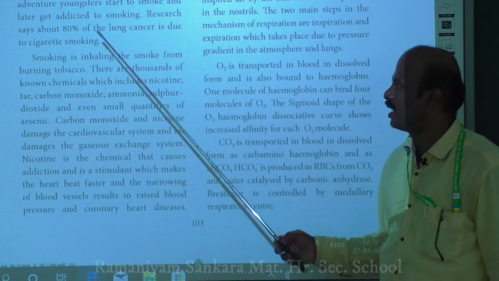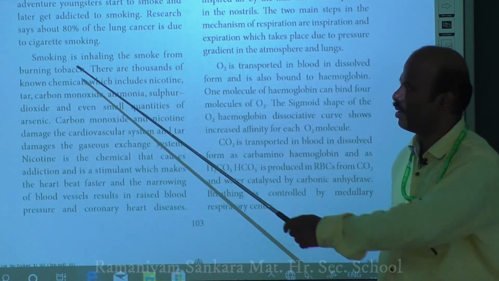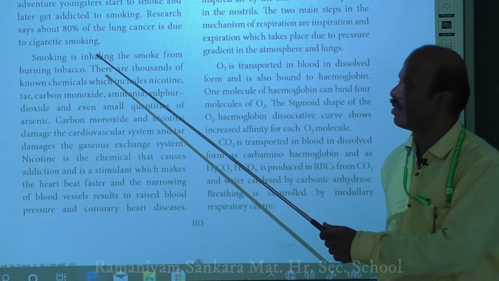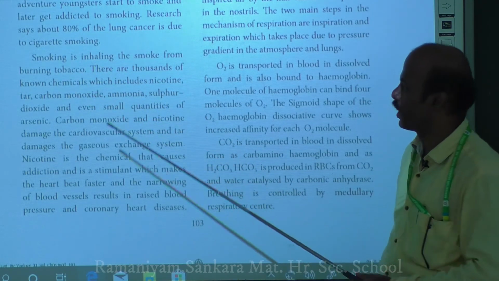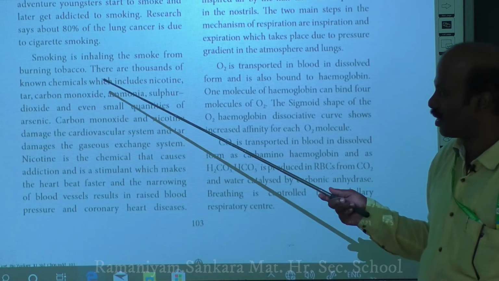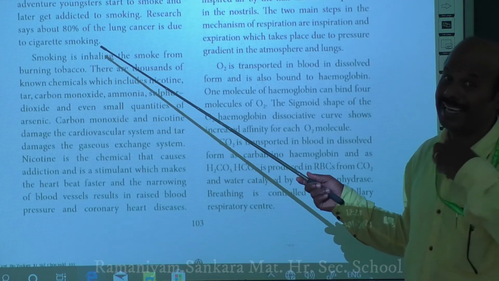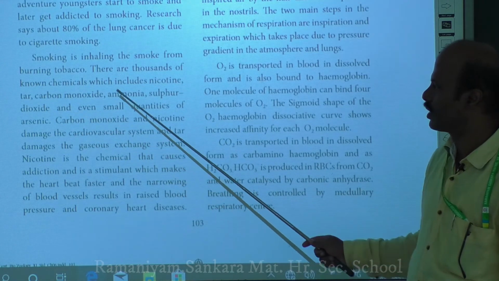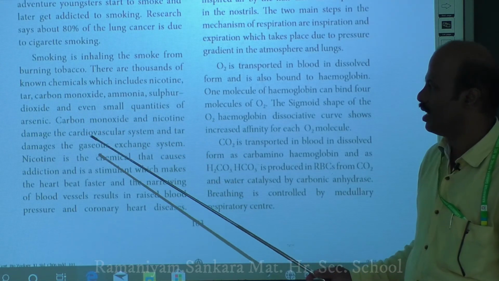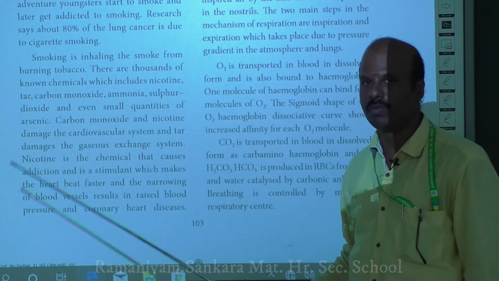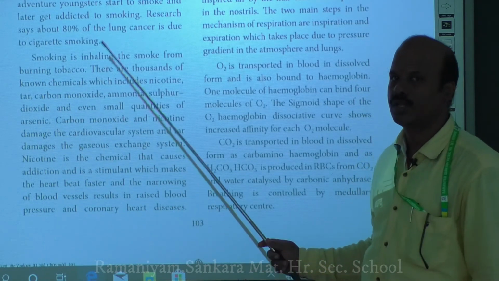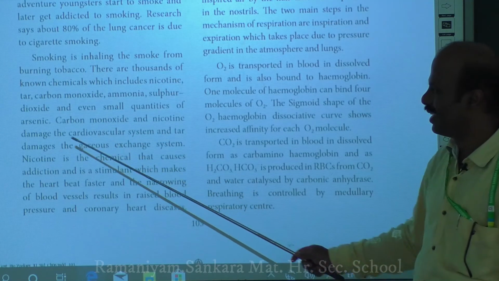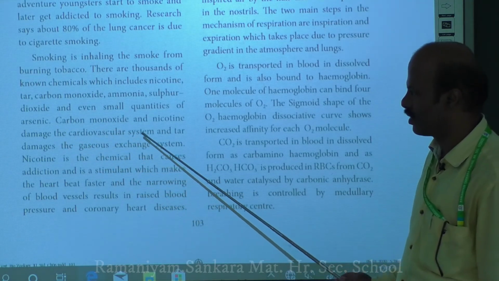Smoking is the inhaling of smoke from burning tobacco. There are thousands of chemicals present in that inhaled smoke. What are they? Nicotine, tar, carbon monoxide, ammonia and sulfur dioxide, and a small amount of arsenic is also present in this smoke. Mainly carbon monoxide and nicotine damage the cardiovascular system.